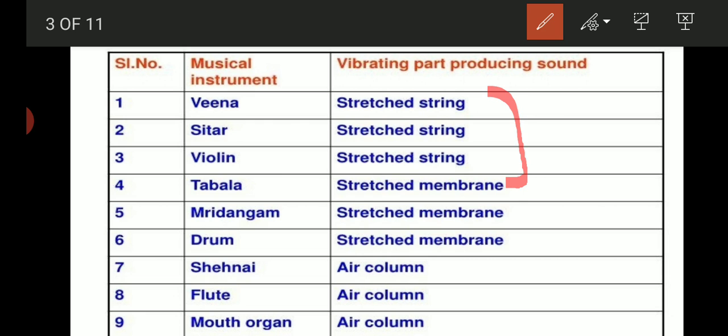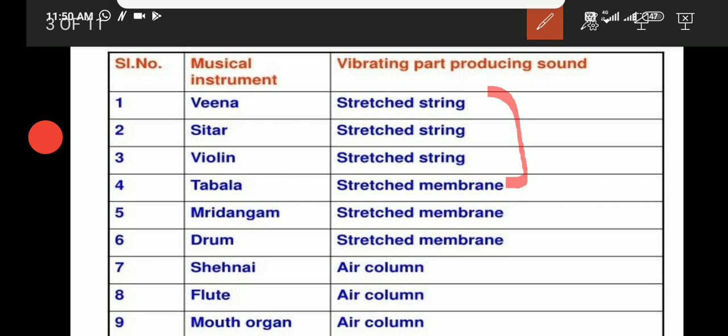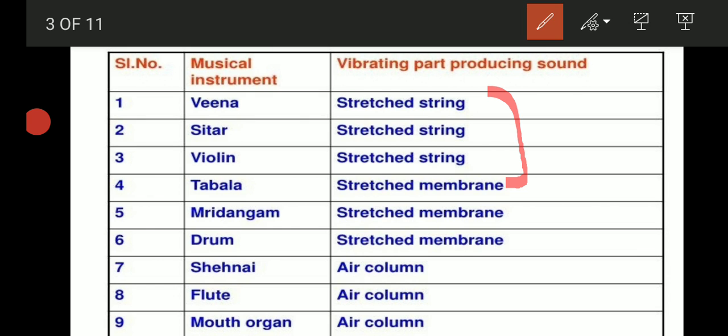In a stringed instrument, music is produced by a vibrating string. Guitar, veena, sitar, and violin are examples of stringed musical instruments. When the strings are plucked, struck, or played with a bow, they vibrate to produce a musical sound. These instruments also have a hollow air chamber which helps to increase the loudness of the sound produced.